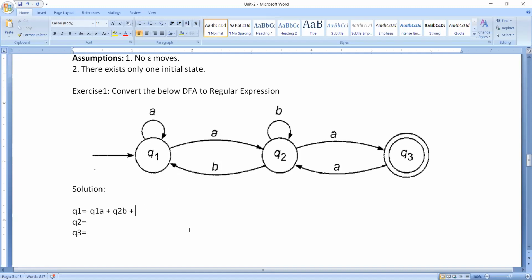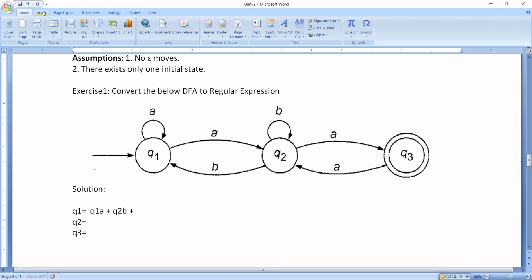Now the very important thing to remember is, as Q1 is the initial state, one extra symbol comes into the picture, which is nothing but epsilon. I am going to call this equation 1. This is our first equation.